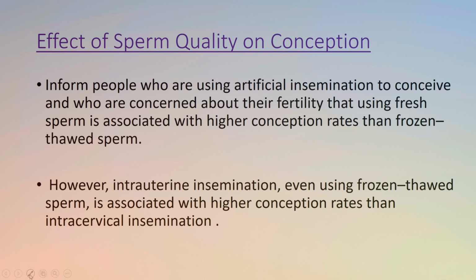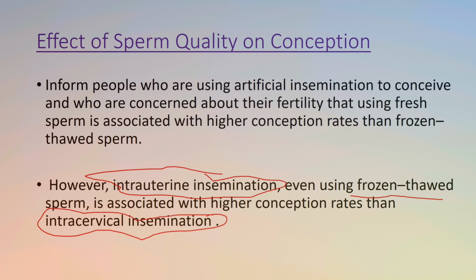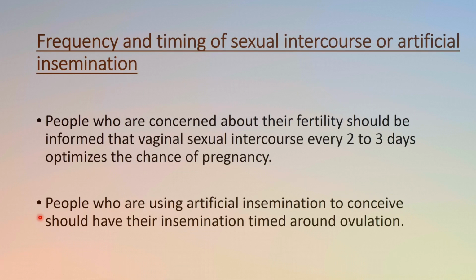Okay, so here the importance of intrauterine insemination is given. If we talk about intrauterine insemination, and even in that we use frozen thawed sperm, that will carry a higher conception rate as compared to the case when we are going for intracervical insemination. Okay, so these figures are very important to note. These points are very noteworthy.